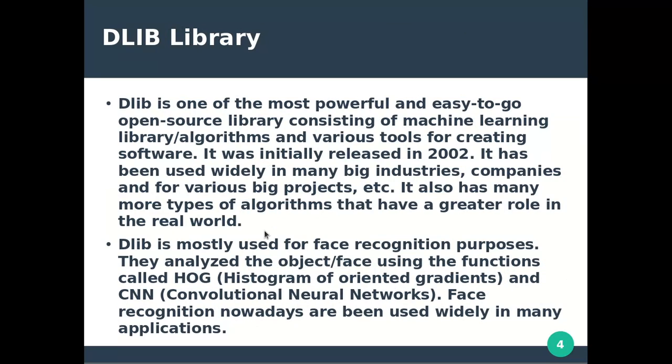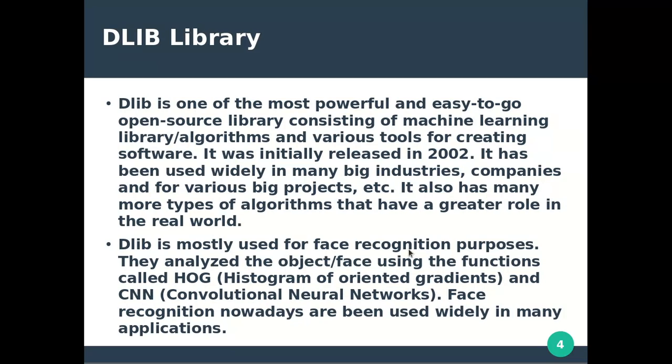Now next is the DLIB library, which is very popular. It is one of the most powerful and easy to use open source libraries, consisting of machine learning algorithms and various tools for creating software. It was initially released in 2002. It has been used widely in many big industries and companies for various big projects. It also has many more types of algorithms that have a great role in the real world. DLIB is used for face recognition.